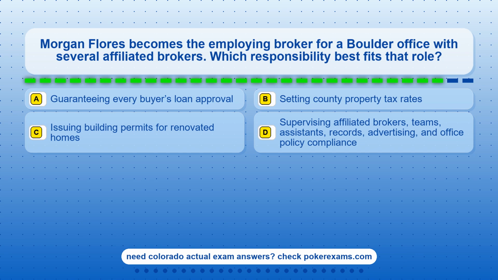Question 4. Morgan Flores becomes the employing broker for a Boulder office with several affiliated brokers. Which responsibility best fits that role? Option A, guaranteeing every buyer's loan approval. Option B is setting county property tax rates. Option C, issuing building permits for renovated homes. Option D is supervising affiliated brokers, teams, assistants, records, advertising, and office policy compliance.